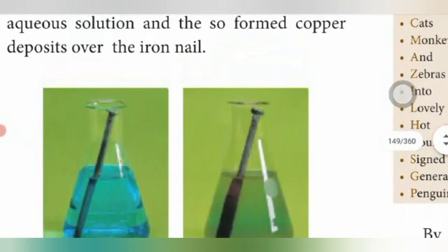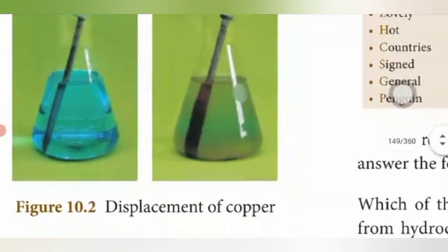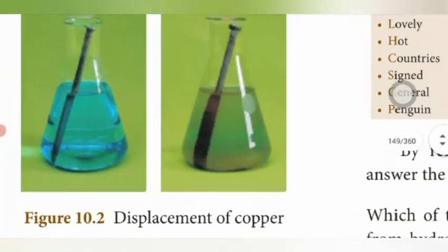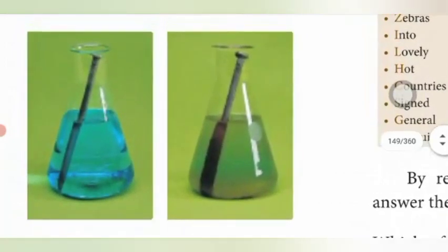The copper deposits over the iron nails, so the solution changes to green in color. The blue color represents copper sulfate solution, and the green color represents iron sulfate solution. This is one of the displacement reactions.